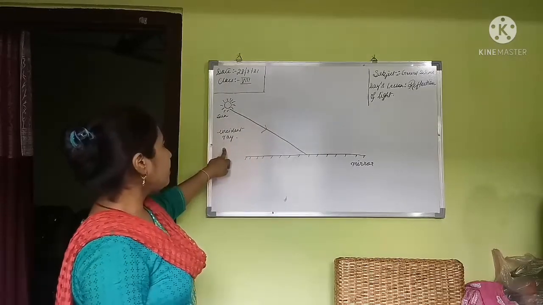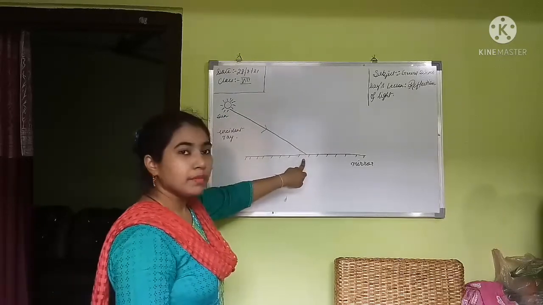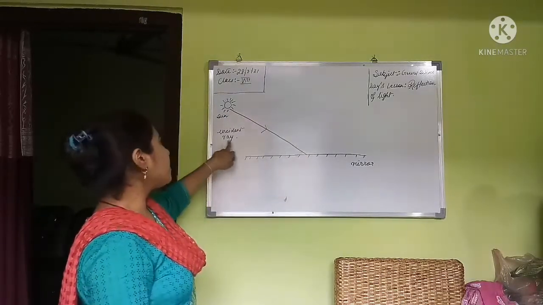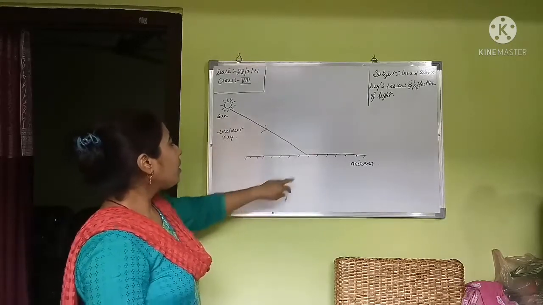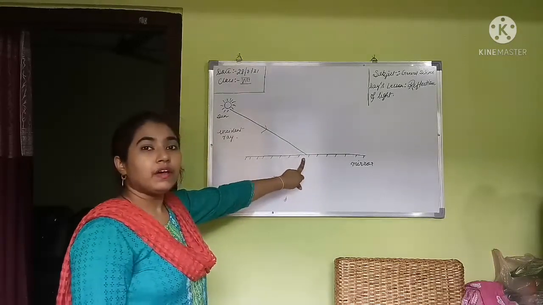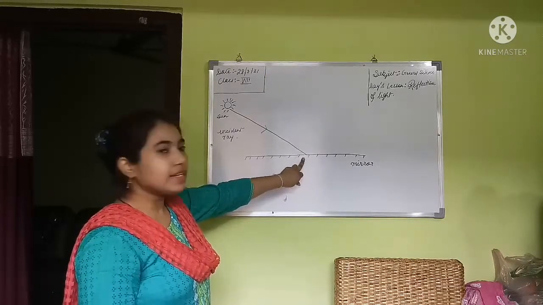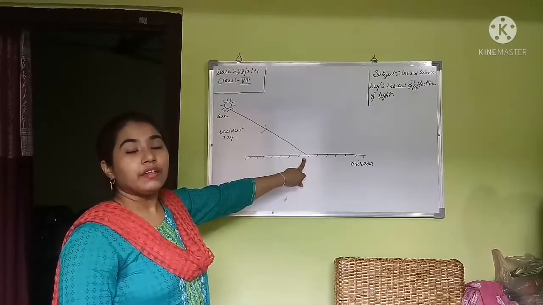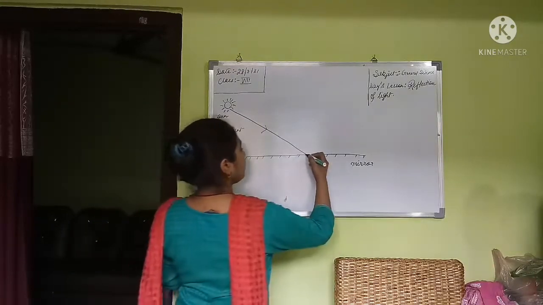This light ray, which comes from the main source of light and hits the plain smooth surface, is known as the incident ray. Okay. Now, after hitting the plain smooth surface of the mirror, this incident light gets reflected back. Okay, like this.